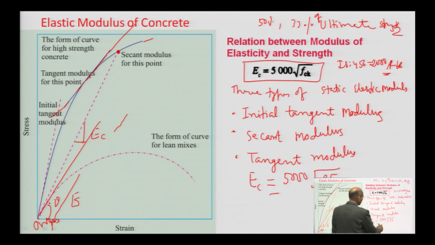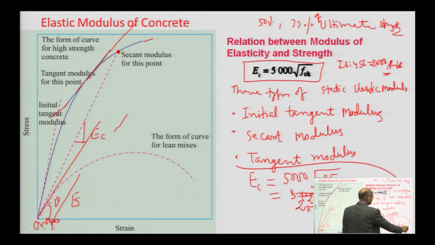So, this value will become 5000 into 5, that is 2.5 into 10 to power 4 Newton per mm square. This will be the modulus of elasticity of concrete, empirical.